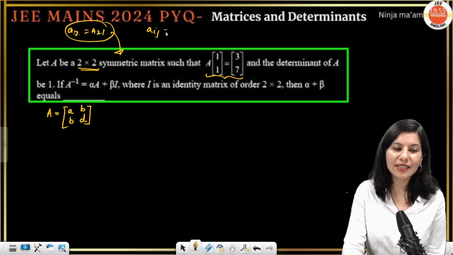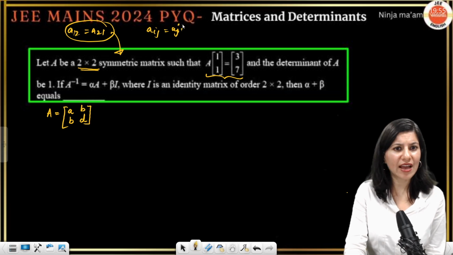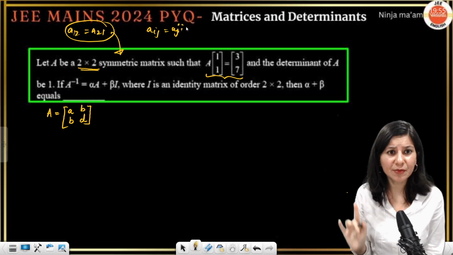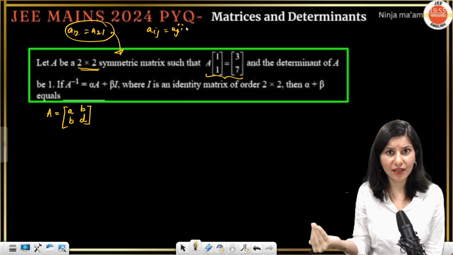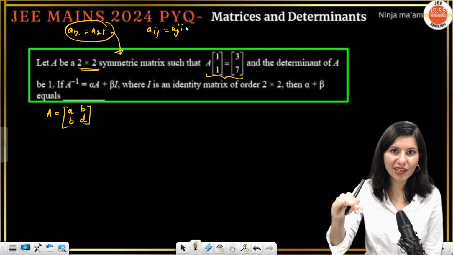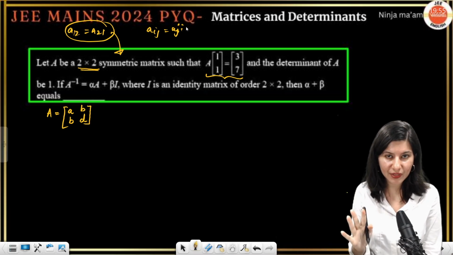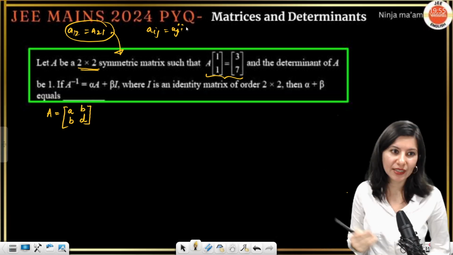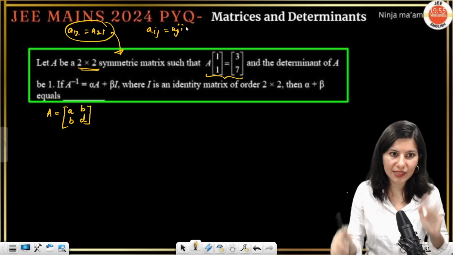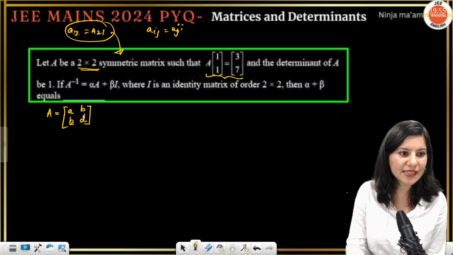Aij is equal to Aji. Here we have only a single pair of conjugate elements because this is a 2 cross 2. In 3 cross 3, there will be multiple, A31, A13, A12, A21 and A32, A23 like that. But here only one pair is there. So B and B are the same.